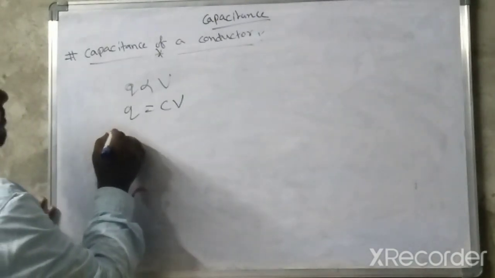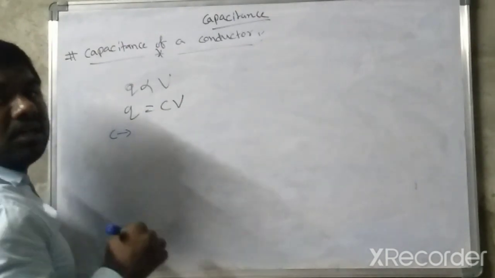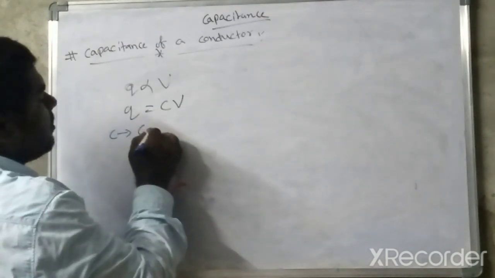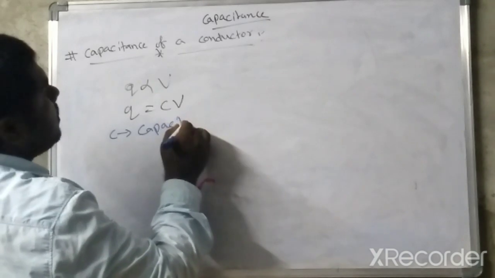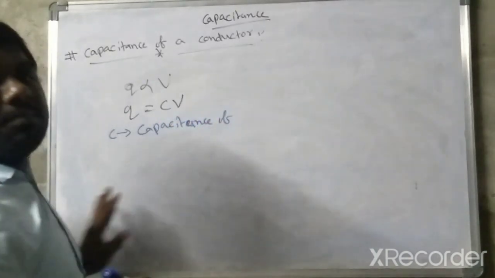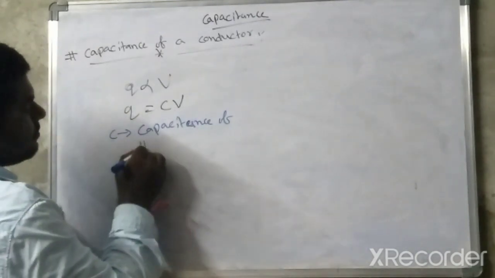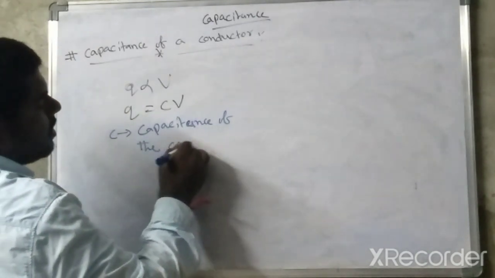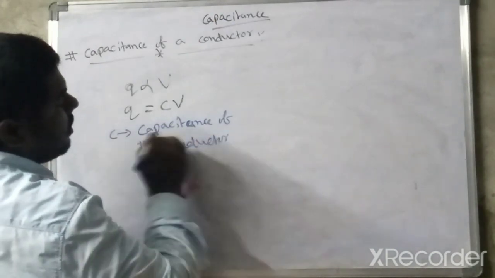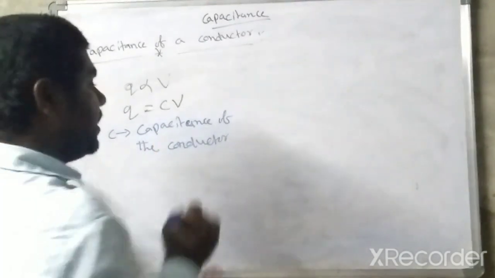Here C is nothing but the proportionality constant, or capacitance of the conductor in the given medium.